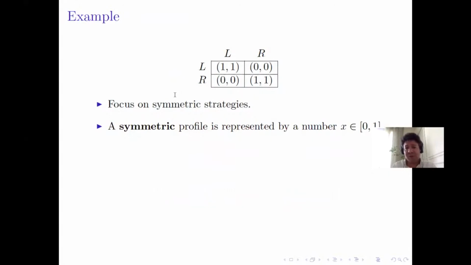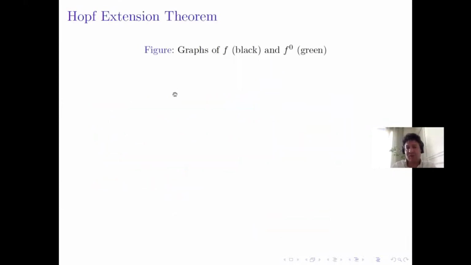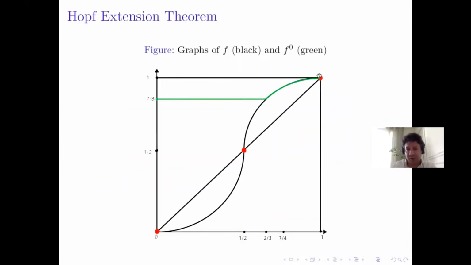A symmetric profile is represented by a number x in [0, 1]. There are two pure equilibria, x equal 1 and x equal 0, strict equilibria with index +1, and one mixed equilibrium with index -1. The Nash map in this example can be computed as follows, and this is the black map here, which intersects the diagonal in 3 points in red, which are the 3 equilibria. The +1 index are the 2 extremes, and here in the middle is the -1.